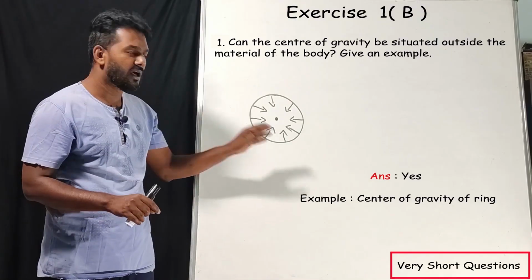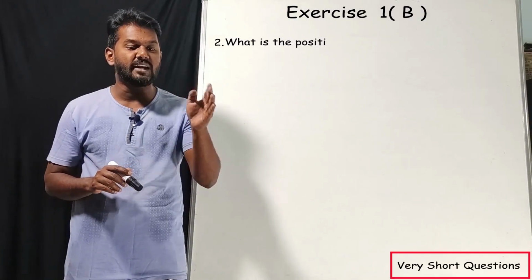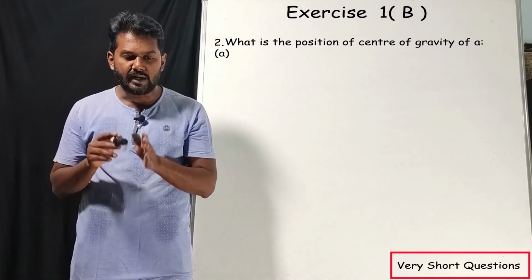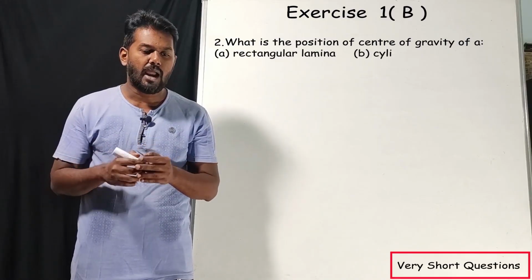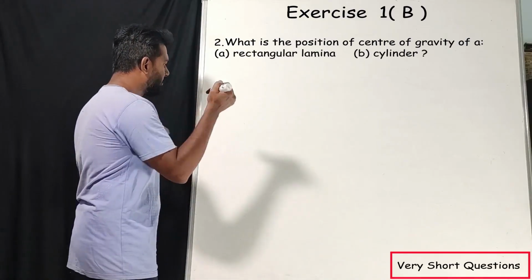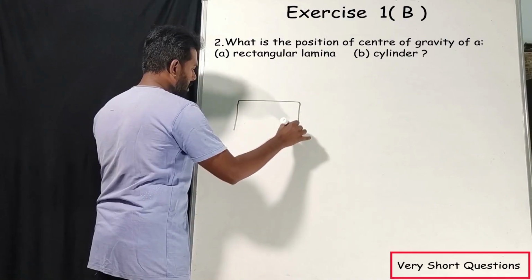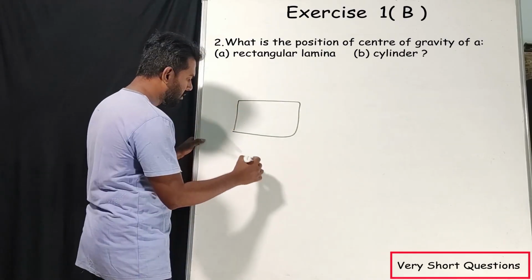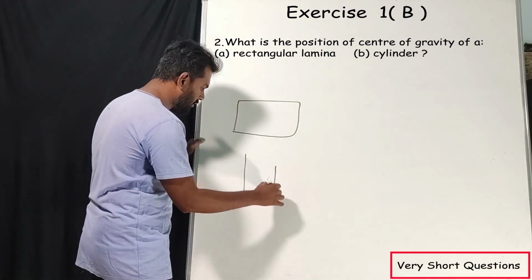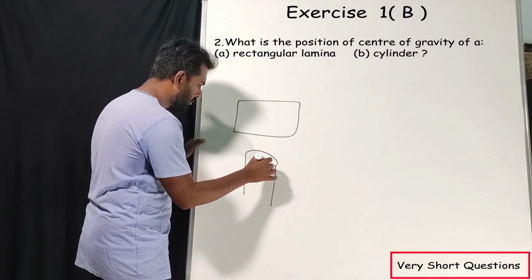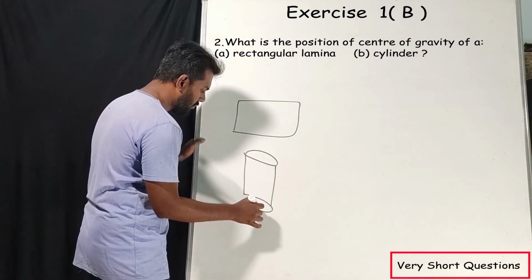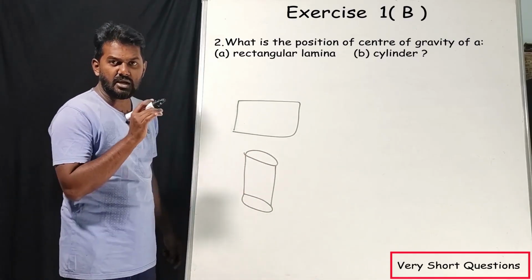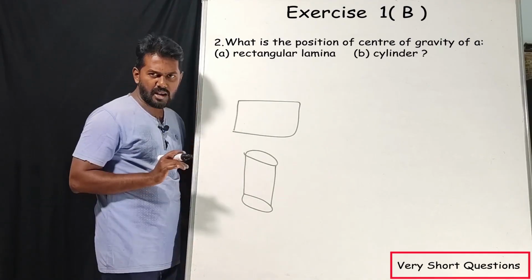The example is ring. What is the position of center of gravity of a rectangular lamina and cylinder? Very simple. This is rectangular, then a cylinder. So what is the center of gravity for rectangular lamina?